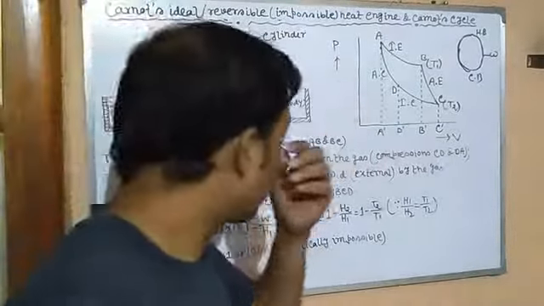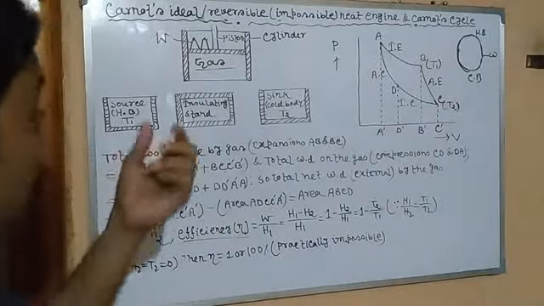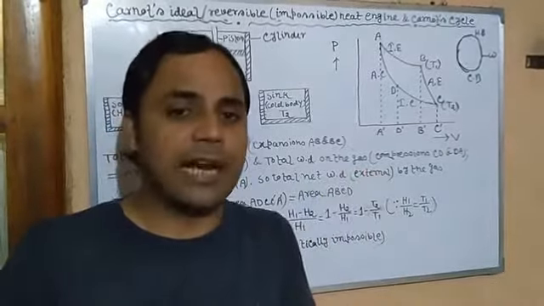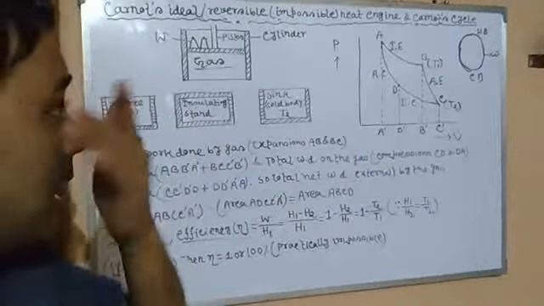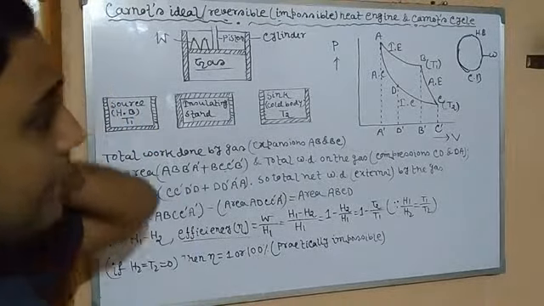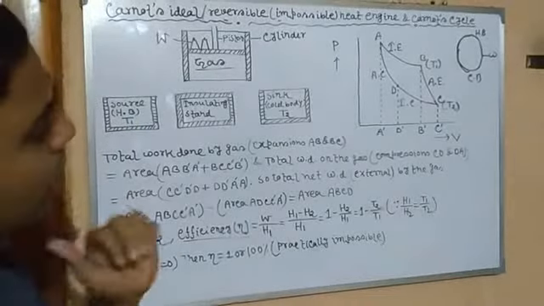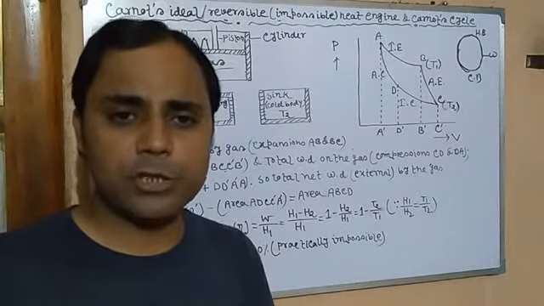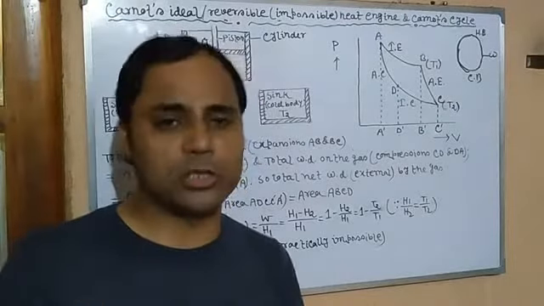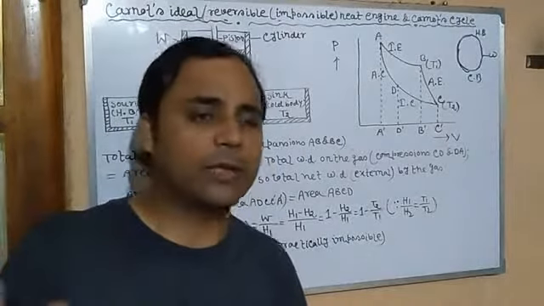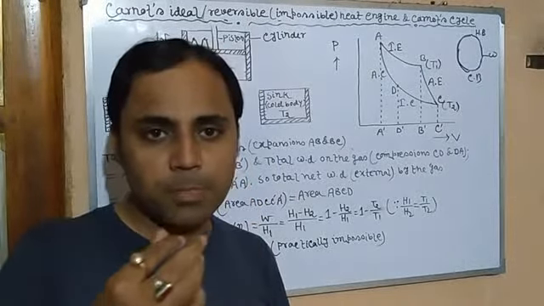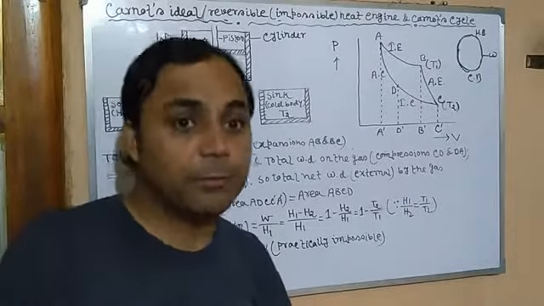Now we will see why its name is Carnot. The physicist Carnot conceived this idea, and after his name it is called Carnot's heat engine, or Carnot's reversible or impossible heat engine. Now we will see why we need this Carnot's heat engine, in spite of it being impossible. In our life there are so many impossible or imaginary things, but in spite of that we try to follow them. It is impossible for a human being to become perfect.